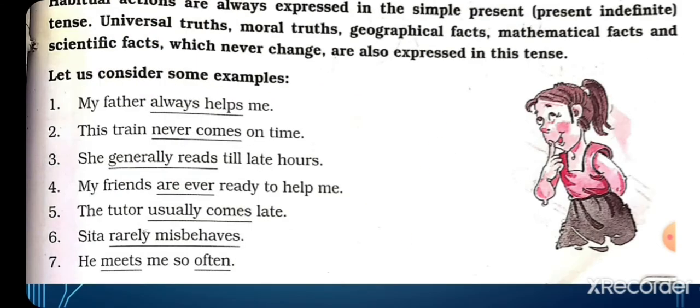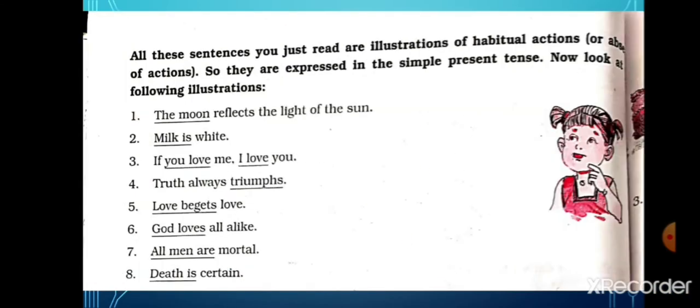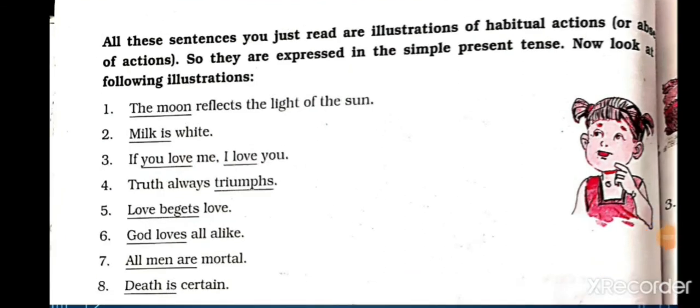So these are, students, some examples. All these sentences you just read are illustrations of habitual actions, or we can say absence of actions. So students, they are expressed in the simple present tense. Now students, look at the following illustrations.